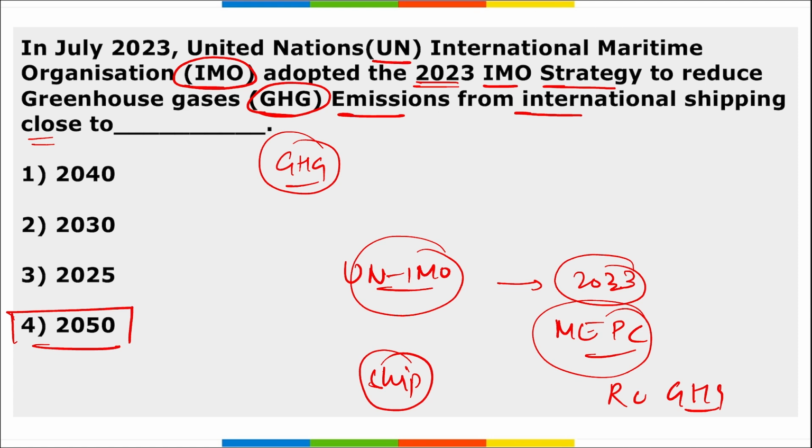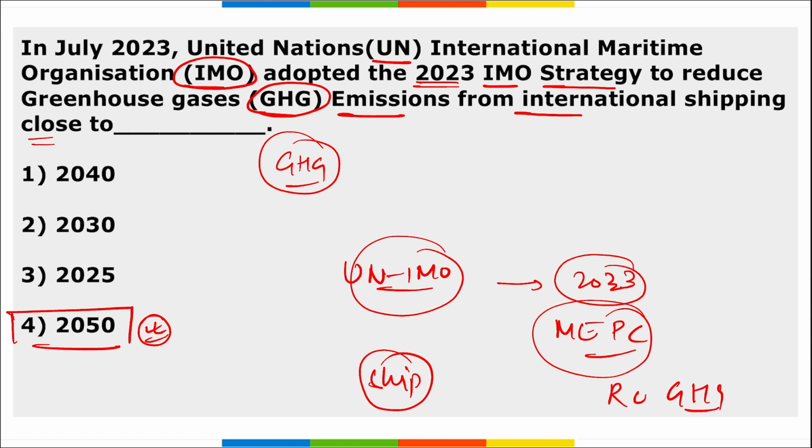This greenhouse gas emissions strategy was recently adopted. Now the question asked here is, what is the target that we are aiming for? It is 2050, that by 2050 the emissions caused by ships in international waters, or the ships used for import and export, should be reduced.